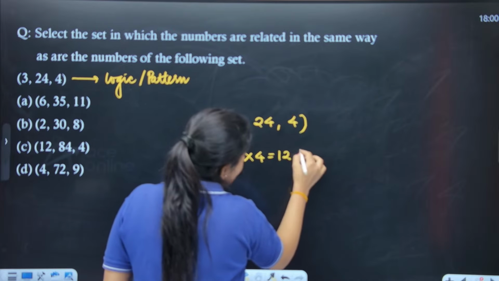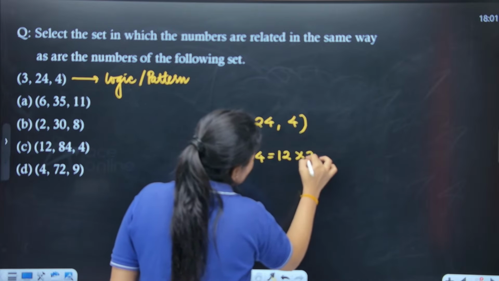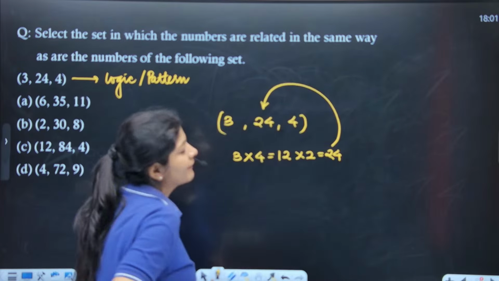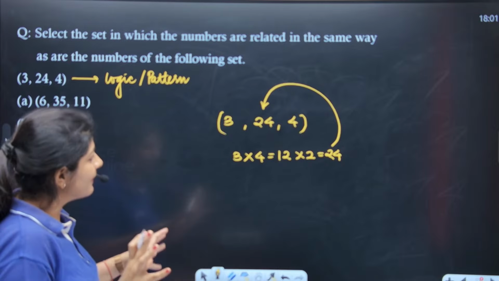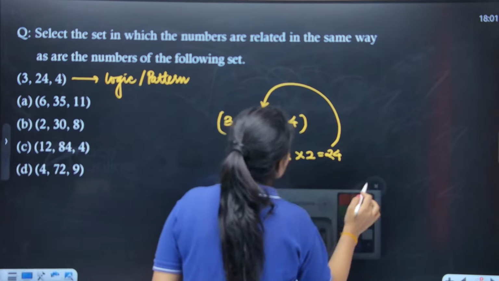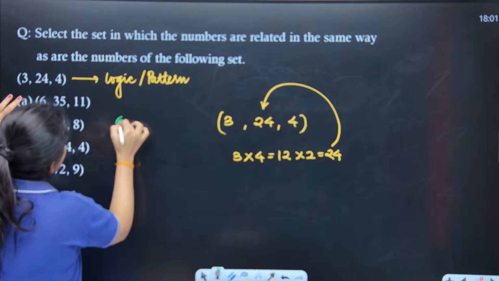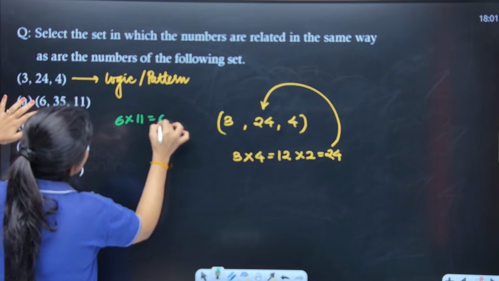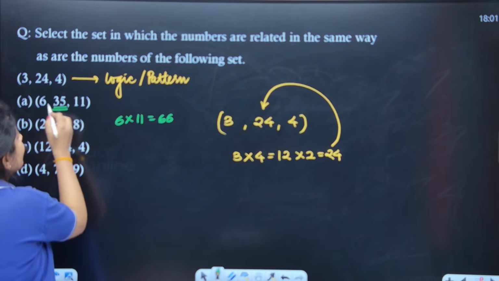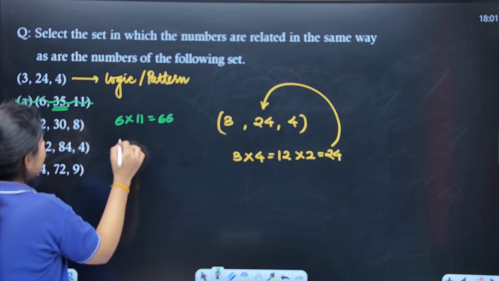And if I multiply this number by 2, I'll get 24, which is nothing but the middle term that we are having over here, right? So basically I am able to set the logic or the pattern. Now I have to check the same with this one. 6 into 11, 66 itself, which is quite greater than this one. That means this option is eliminated.